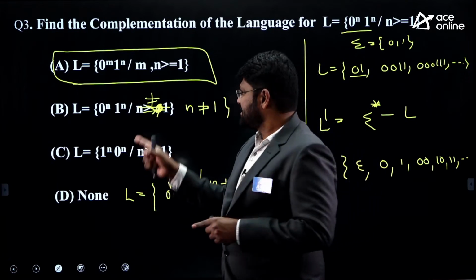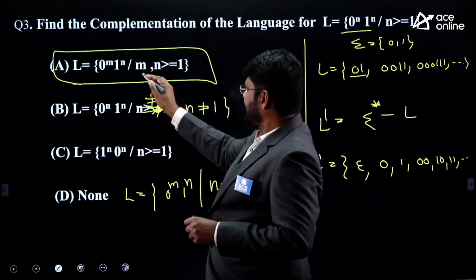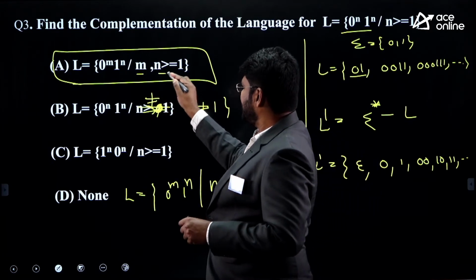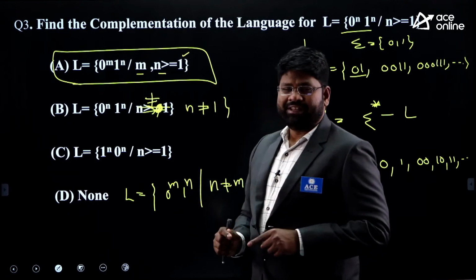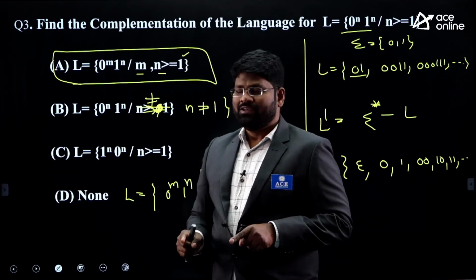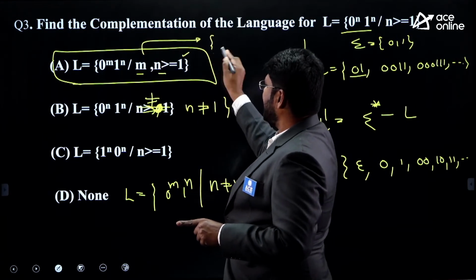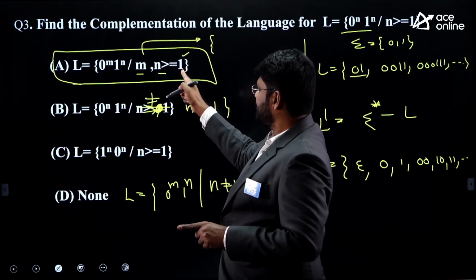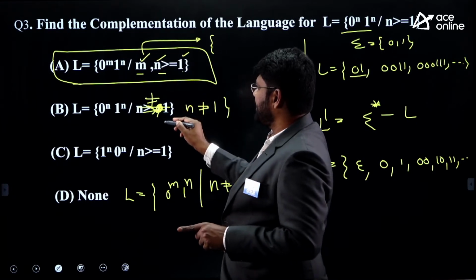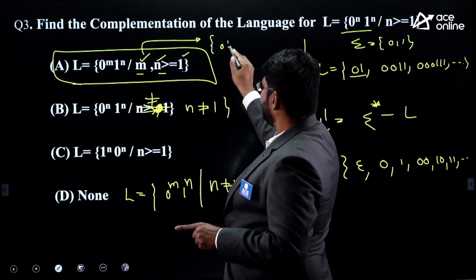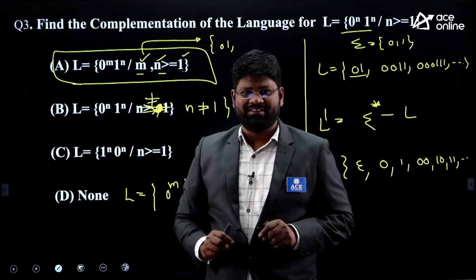If I see this combination, you said that it can be greater than or equivalent to 1. Once I start this, the very first string I can have here is 1. For example, it is 1, it is 1. I will get 0, 1 as the first string.